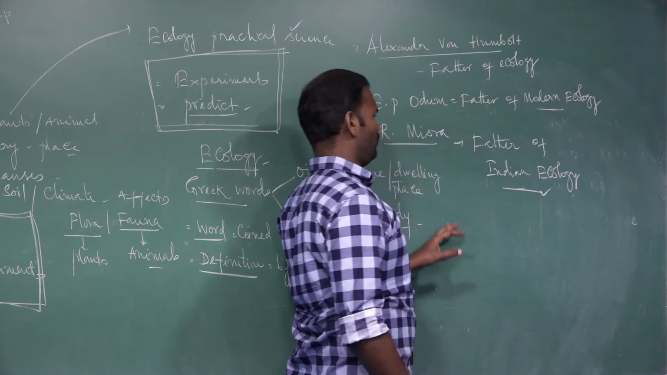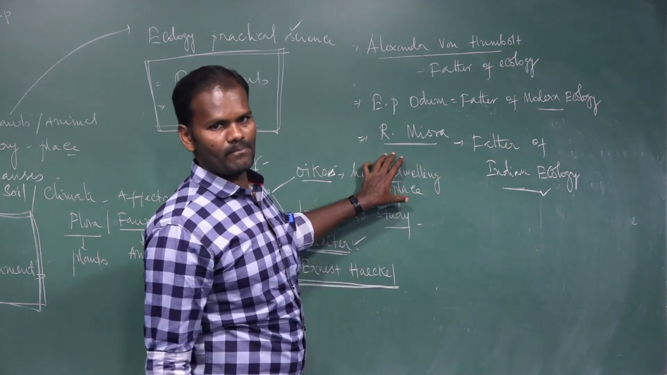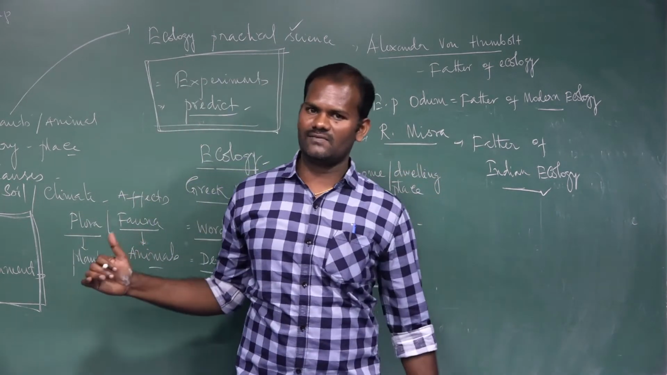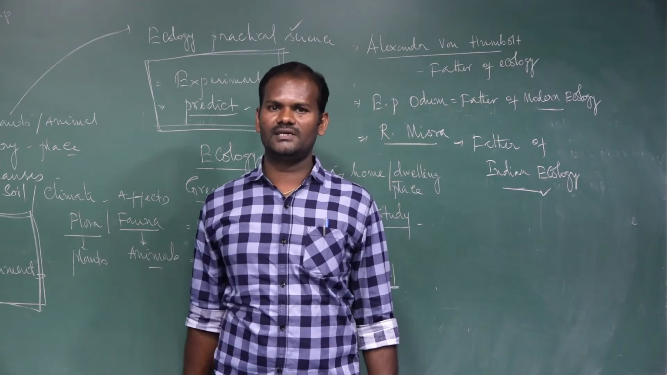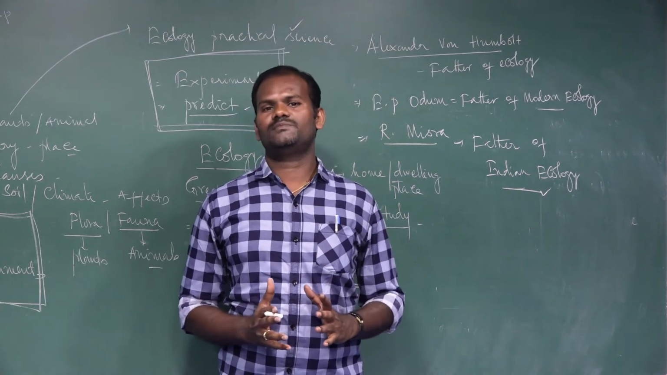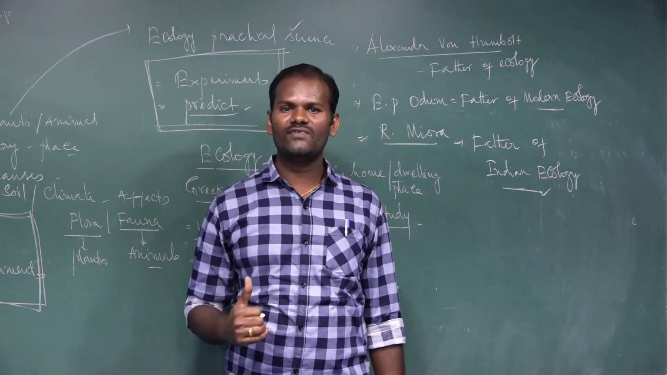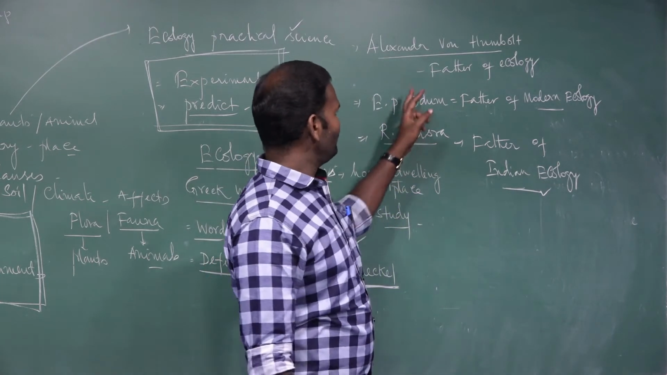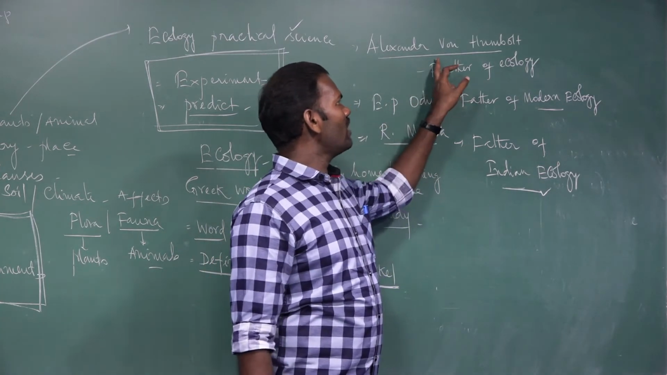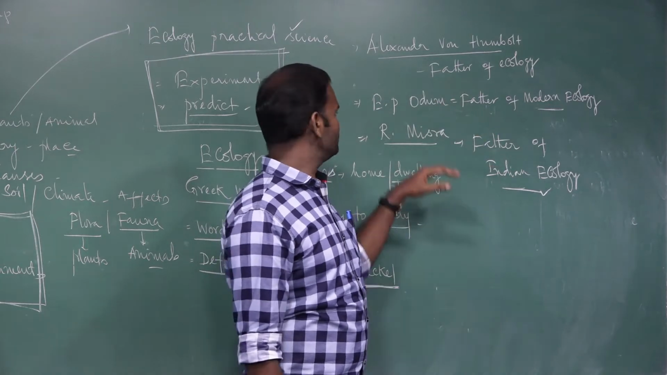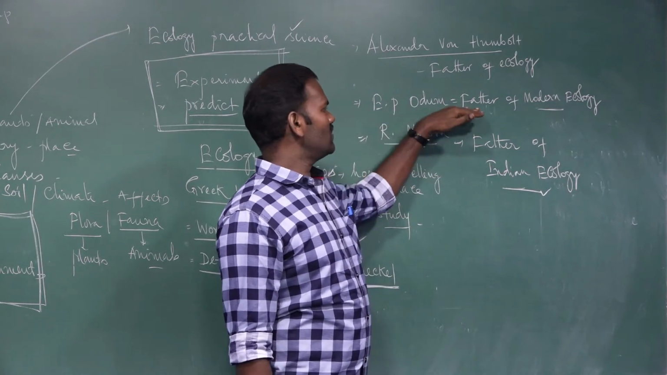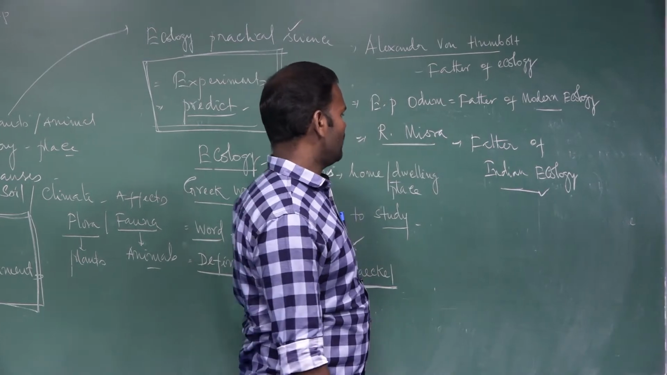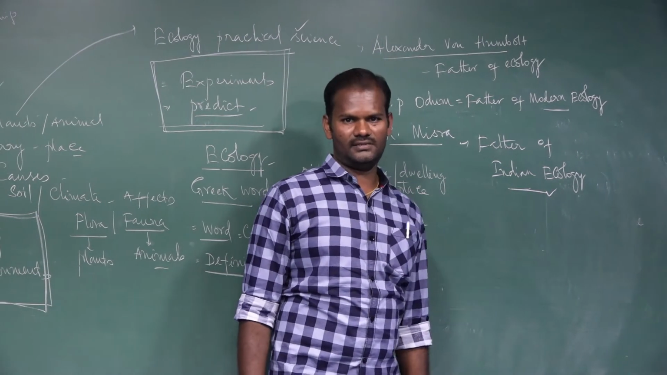So once again, remember for NEET: who is the first to coin the term ecology? Reiter is the first person to coin the term ecology. The most widely accepted definition of ecology was given by Ernest Haeckel. He is the first person. Then father of ecology, Alexander von Humboldt. Then E.P. Wadham is the father of modern ecology. And R. Misra is called the father of Indian ecology.